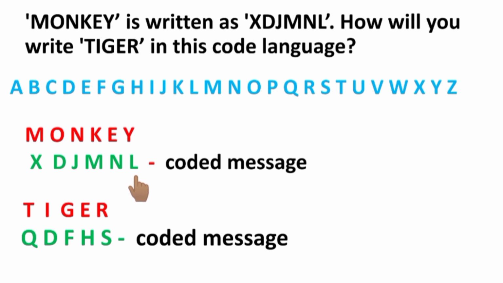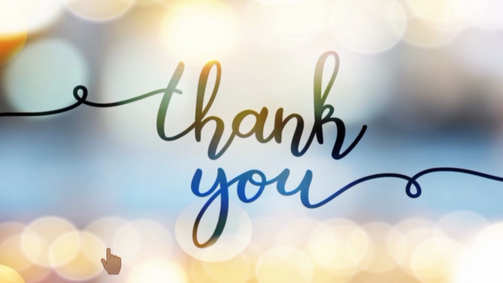Using the same logic, the word TIGER is coded as QDFHS. I hope you understood, children.